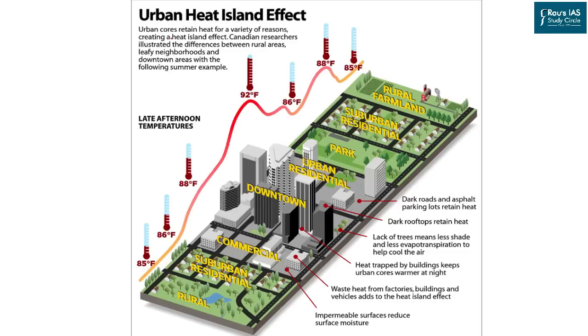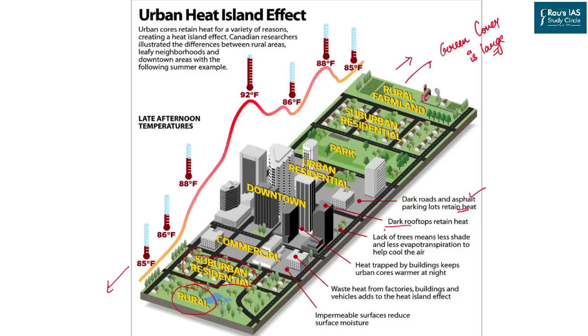If we go through the important explanation, you can see through this diagram that the areas on the right side and left side are showing less temperature. Why? Because these are the rural or suburban residential areas where the green cover is very large. So they have evapotranspiration, they have large albedo also. On the other hand, the central town has asphalt road which retains the heat.